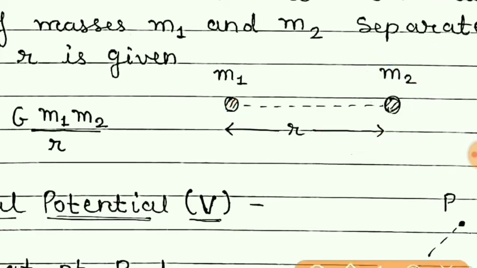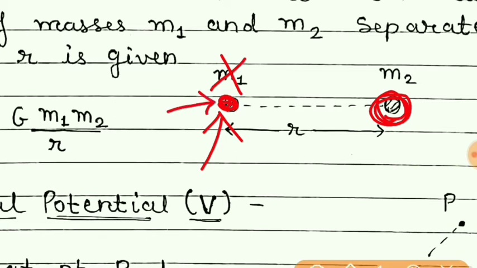Or if I remove this mass, then at this point there is a potential due to the mass which is present here. This is not present, so here at this point there will be a potential of mass m2 at distance r.